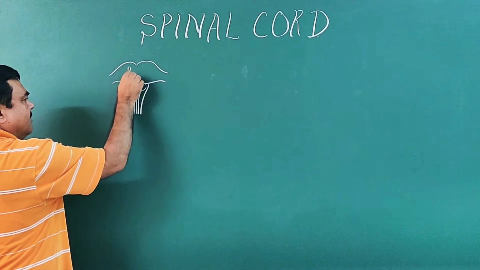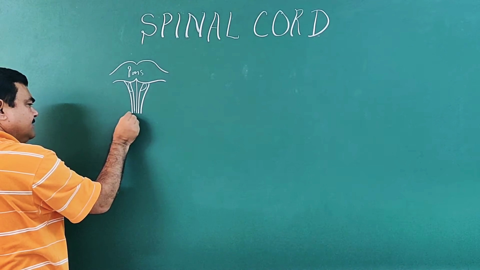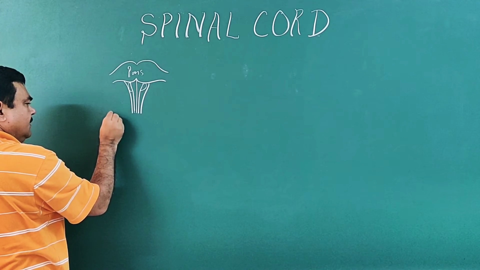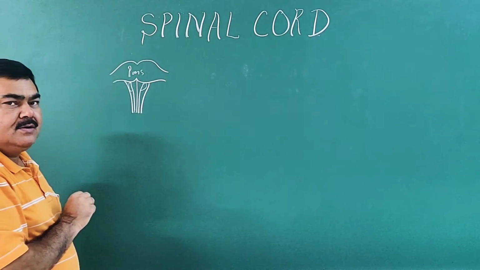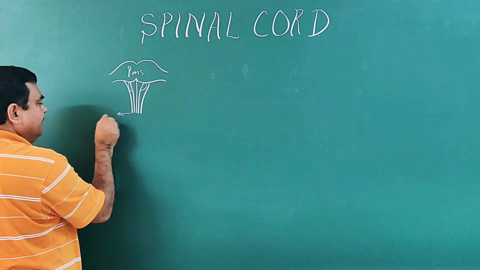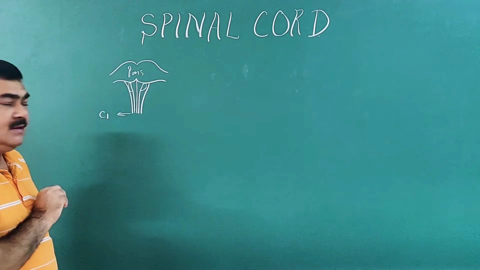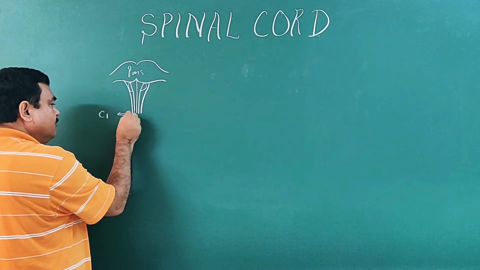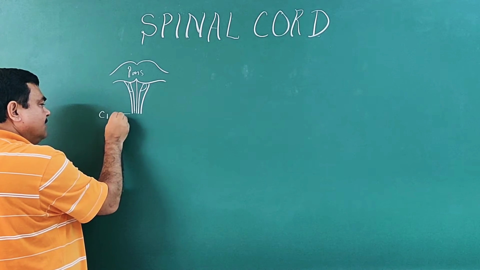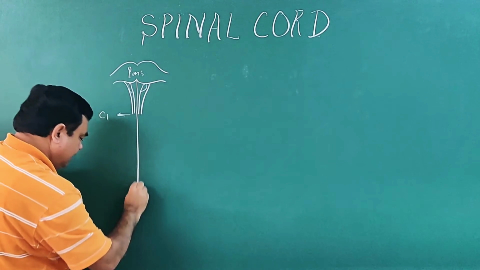This part is pons, this is medulla oblongata, and here this is at the level of the upper border of C1 vertebra. This is the level of C1 vertebra, upper border of the posterior arch of the C1 vertebra. So from here